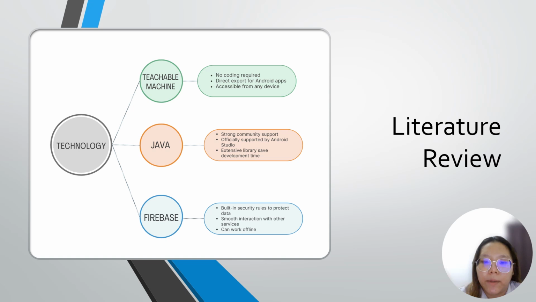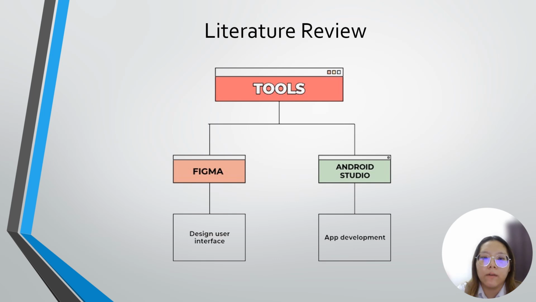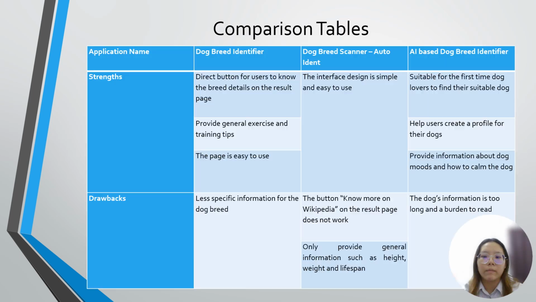Firebase Realtime Database is a compelling choice for the Paw Detect app because it has built-in security rules to protect the data. Besides, it has smooth interaction with other Firebase services such as Authentication and Analytics, and it can work offline. For this project, Figma is used to design a user interface that is simple and user-friendly. Android Studio is used to develop the Paw Detect app.